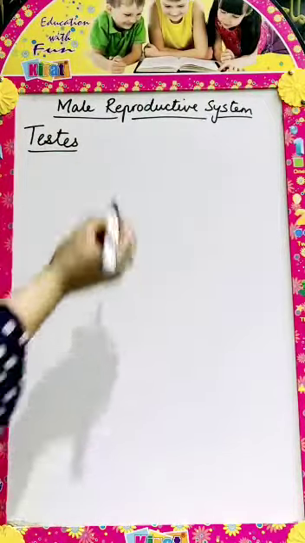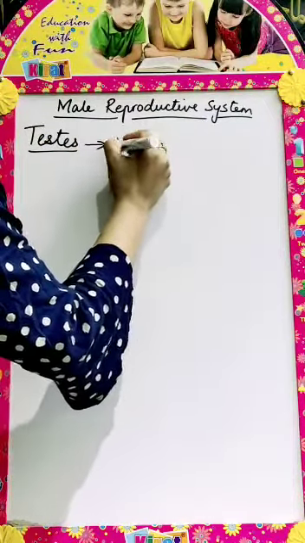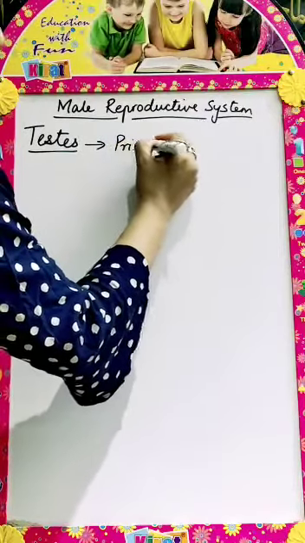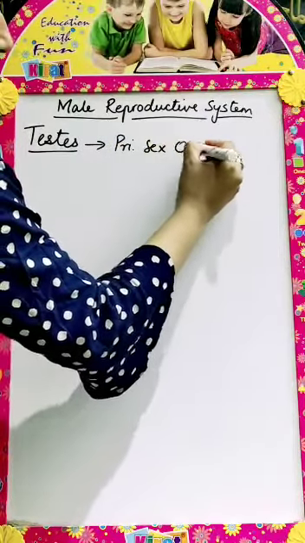We have already seen that these are the primary sex organs.